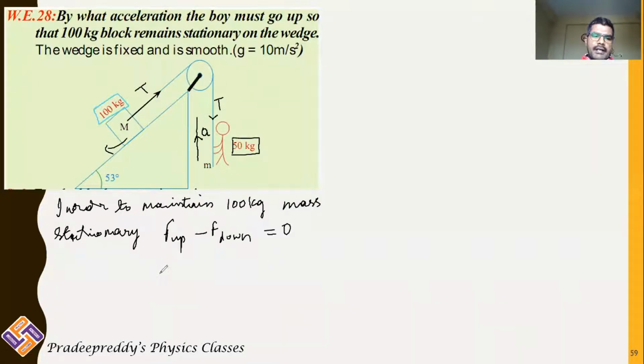That means the net force acting on the 100 kg mass should be equal to 0, right? This is equation number 1. If this condition is satisfied, then the body will remain in the rest position.